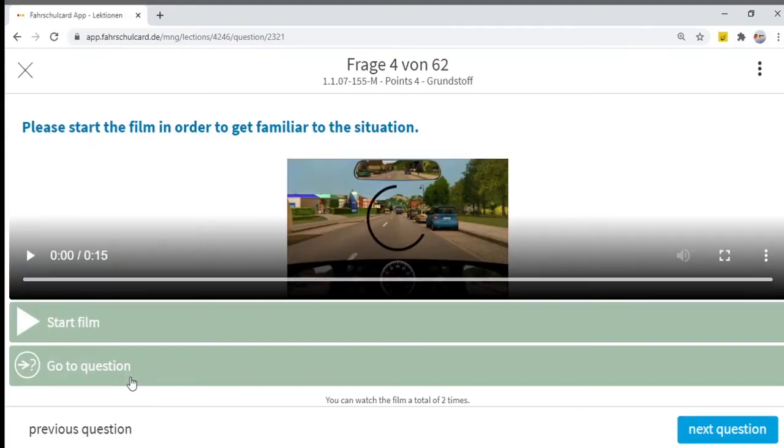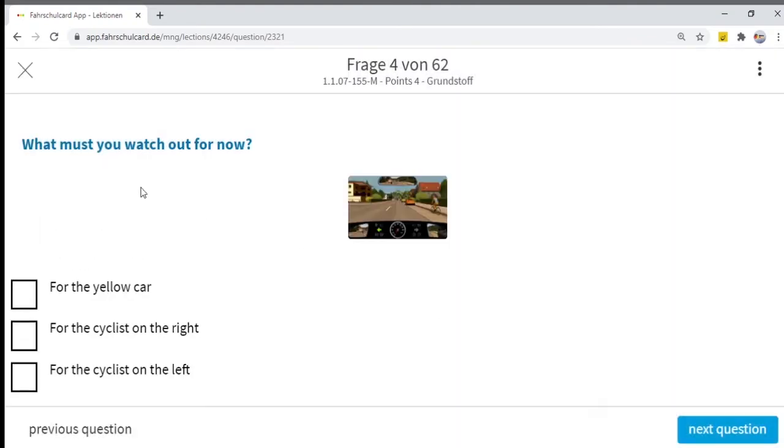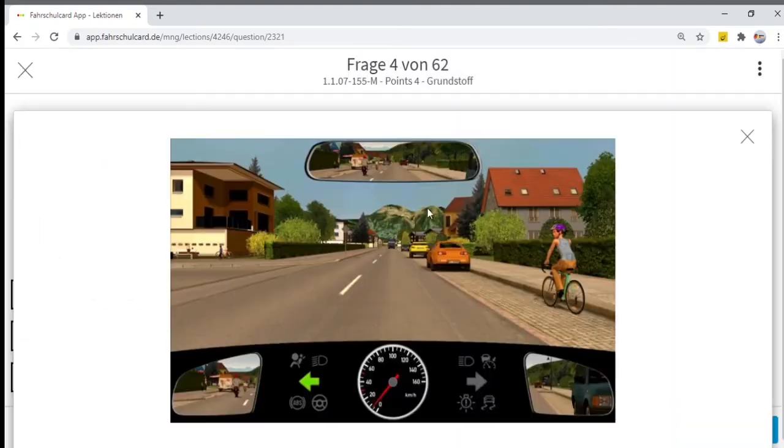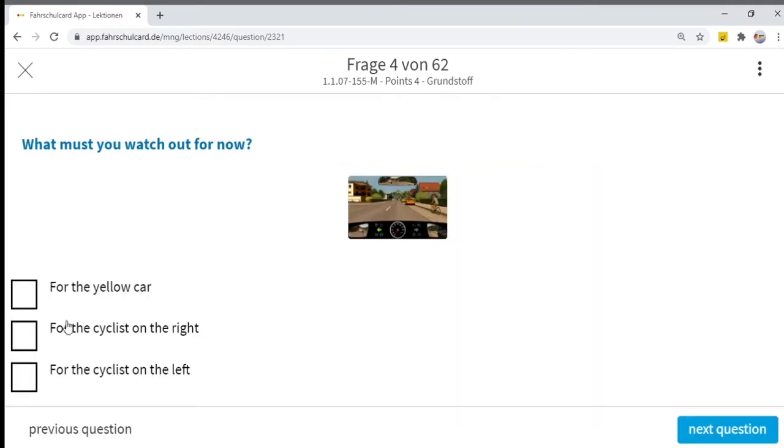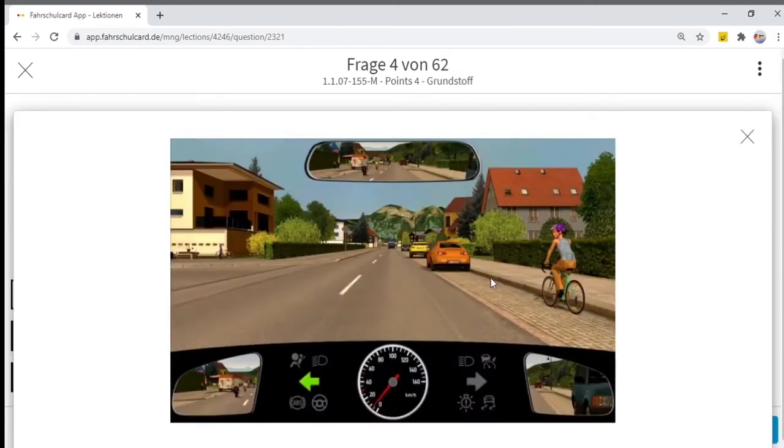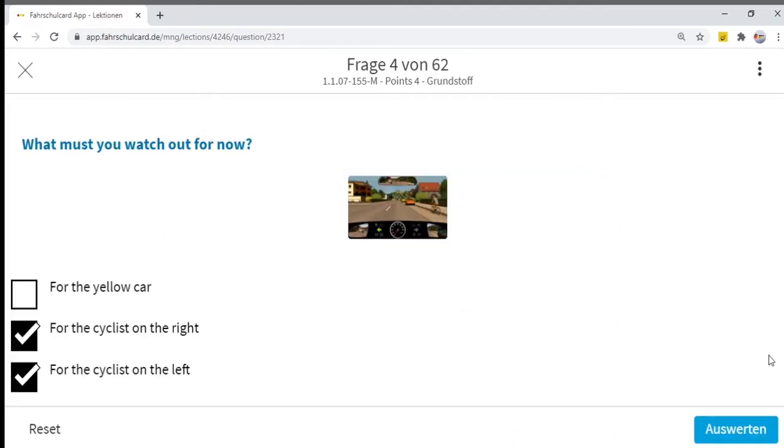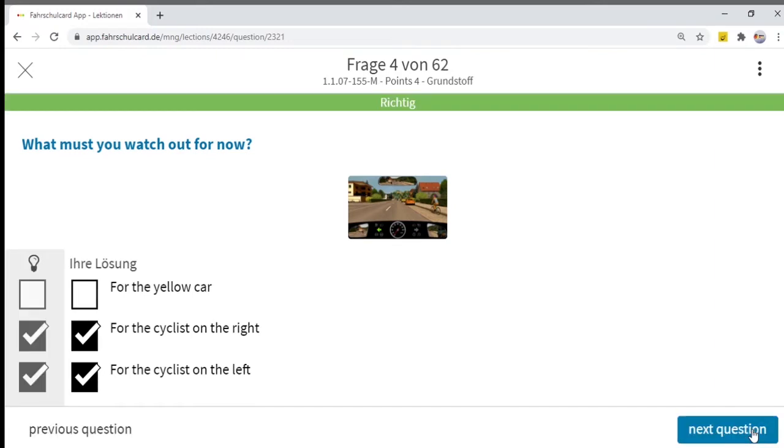So what is the question over here? What must you watch out for now? For the yellow car, if you see, the yellow car is far away from us and it is even parked, so we don't need to worry. For the cyclist on the right and the cyclist on the left, these cyclists could easily move onto the road and maybe we can hit both cyclists, so we have to take care of them. These two are the correct answers.